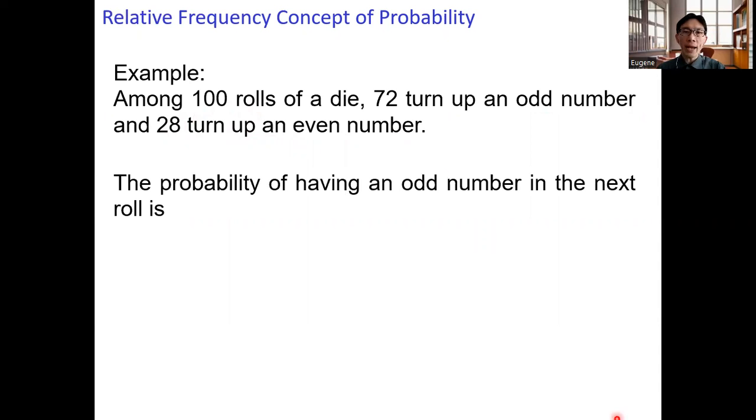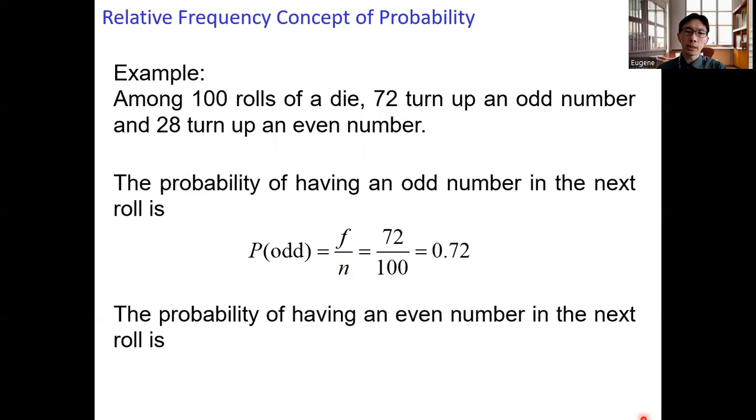So the probability of having an odd number in the next roll, based upon our experiment, the 100 rolls of a die. We have f over n, where f is the number of times we get an odd number. In this case, f is equal to 72. And n is the number of times we perform the experiment. Here, n is equal to 100. So upon calculation, we get the probability of having an odd number is equal to 72 over 100, which is 0.72.